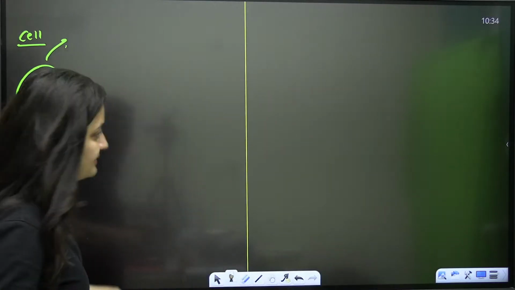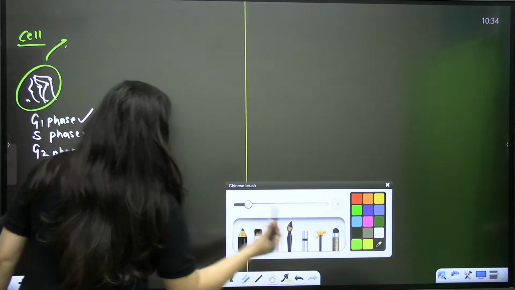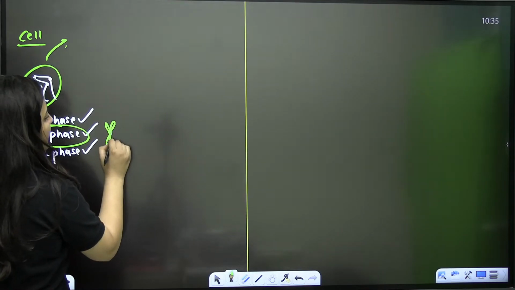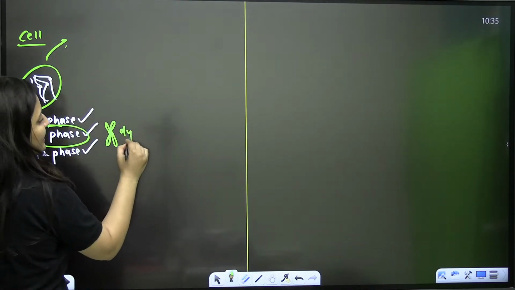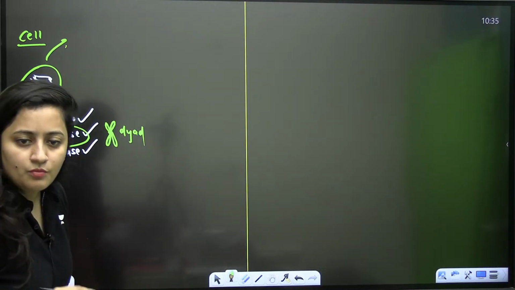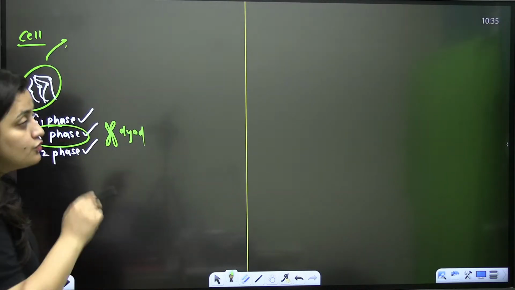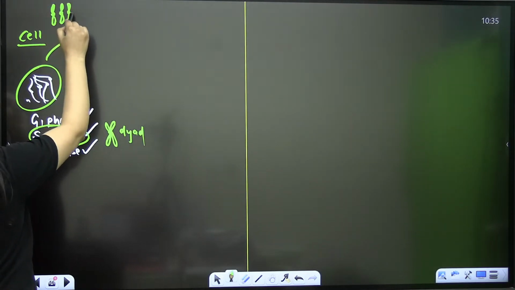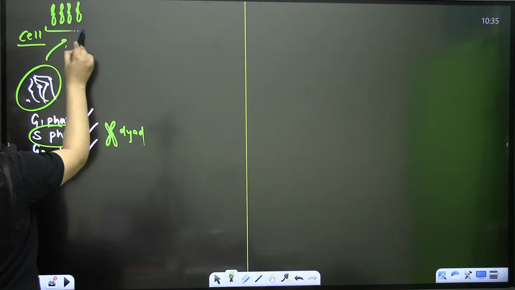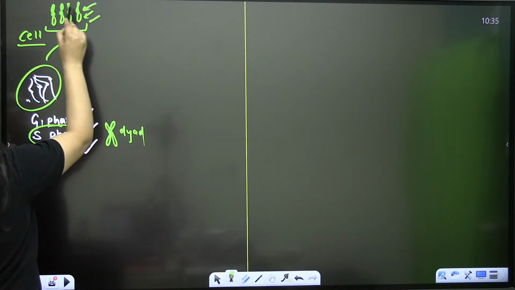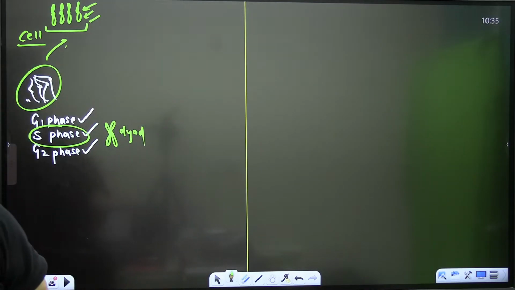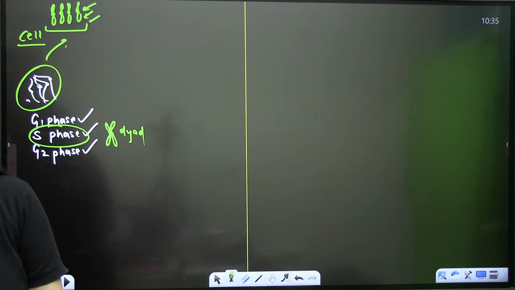But one thing that we know is that in S phase, there is the DNA duplication, there is the replication of the DNA, and your monad chromosomes will become dyad. Remember this part. Your monad chromosomes will become dyad. So if I am showing chromosomes like this, don't say, ma'am, it is a chromatid. No. It is also a chromosome, but it is in its monad state when there is no DNA duplication.